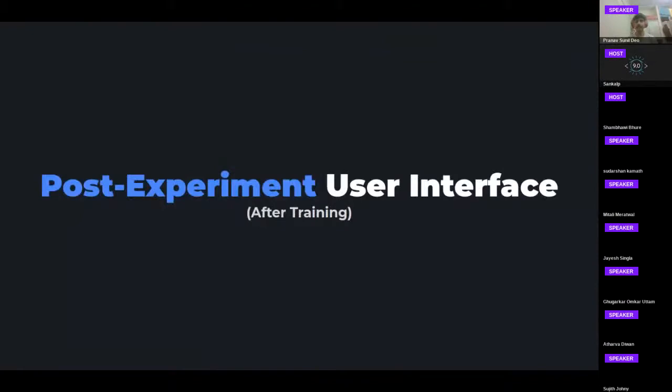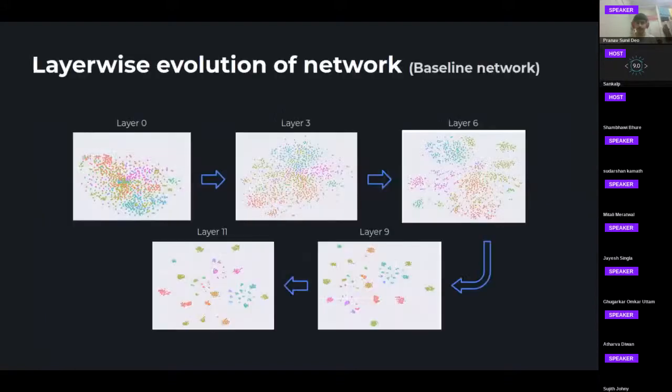Now we have completed two parts of this puzzle. First one being the data, and second being the training part of the model. Now moving on to the third and maybe the most important piece, that is inference and change. So our post-experiment user interface on the web app helps. We can see layer-wise evaluation of the network. That is, see how the data virtually goes when it passes through the layers.